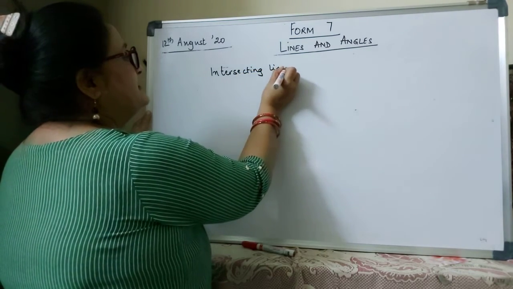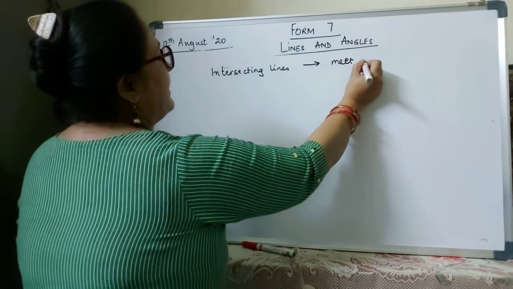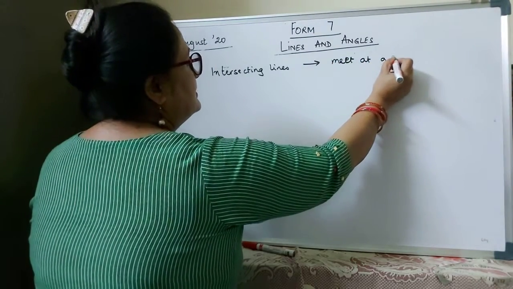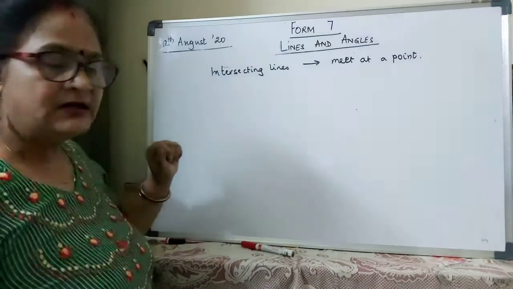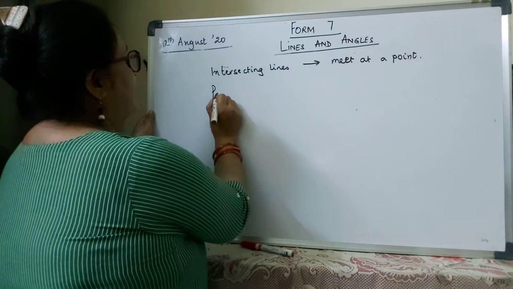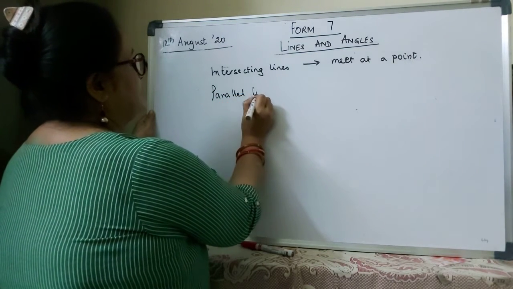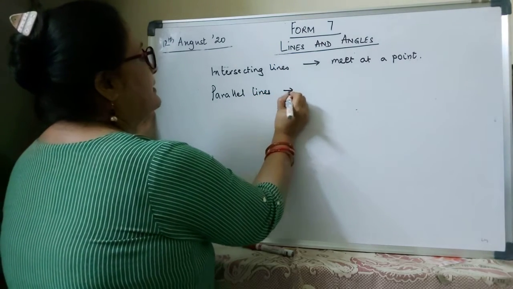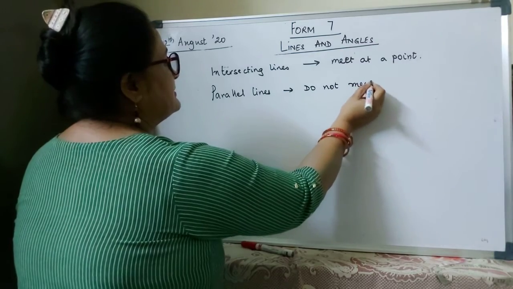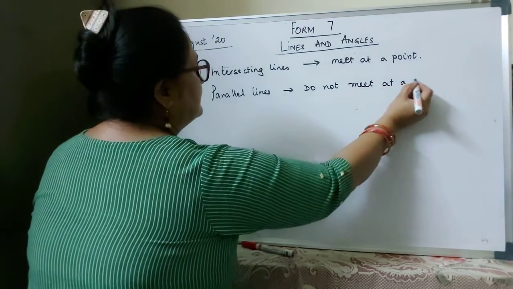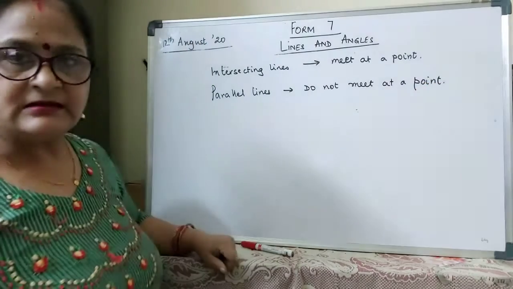Intersecting lines will always meet at a point. Now the next type of lines are known as the parallel lines. Parallel lines do not meet at a point.